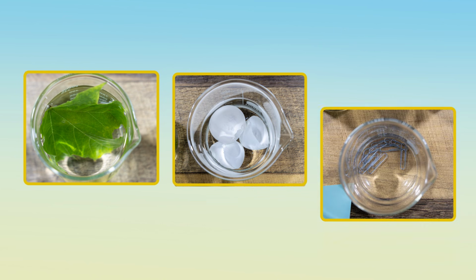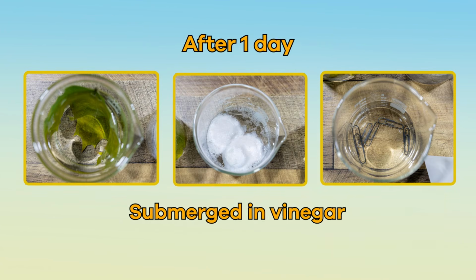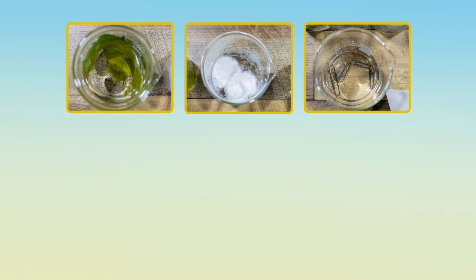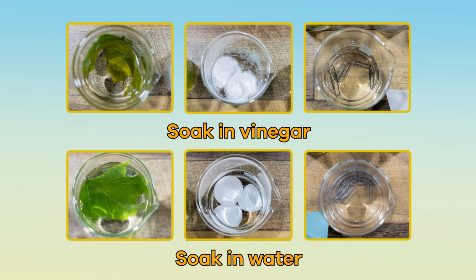Here is what the leaf, eggshell, and paperclip look after 1 day of being submerged in distilled water. Write down your observations. Now, let's look at each of these items in the vinegar. Write down your observations. Based on what you see, what do you think will happen to each object after they soak in each solution for 1 week?